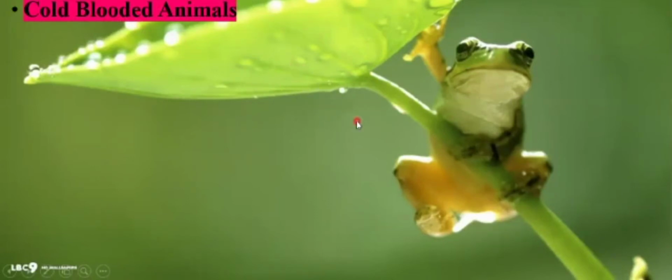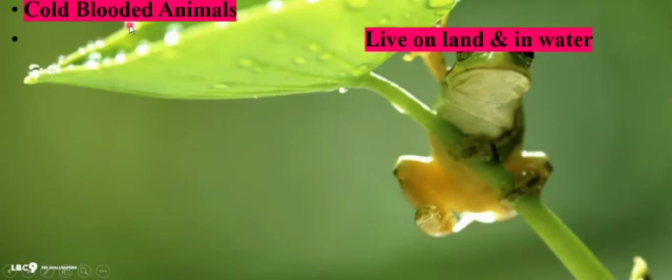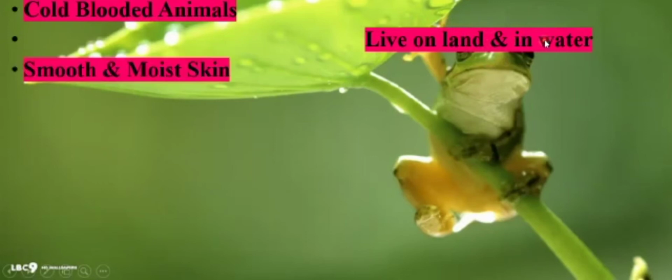They can't maintain their body temperature. So that's why we are calling them cold-blooded animals. The second characteristic is that they live on the land as well as in the water, which means they have the ability to live both on land and in water. The third characteristic is that they have smooth and moist skin. Smooth skin means that their skin has a regular appearance, and moist means that their skin is slightly